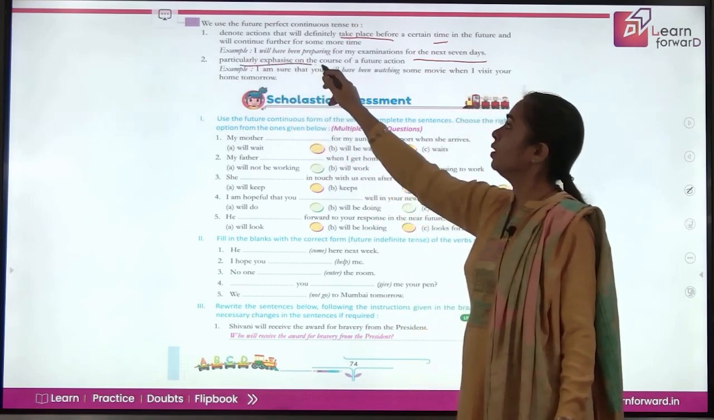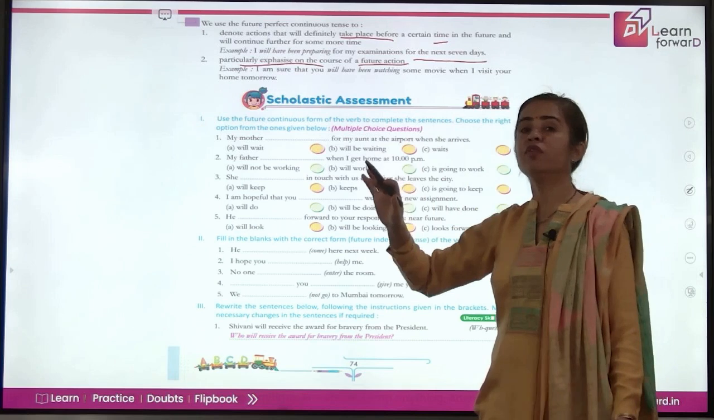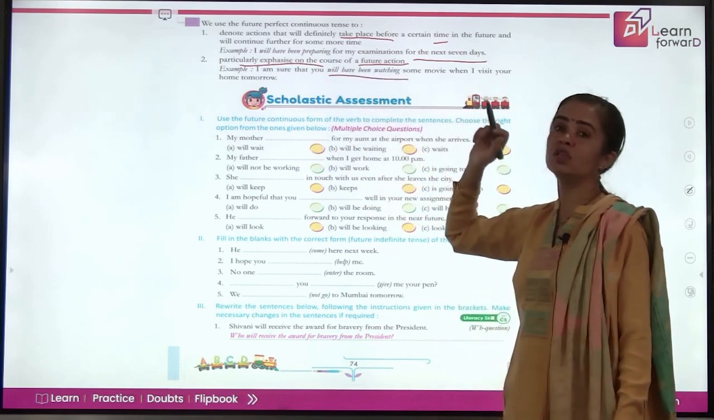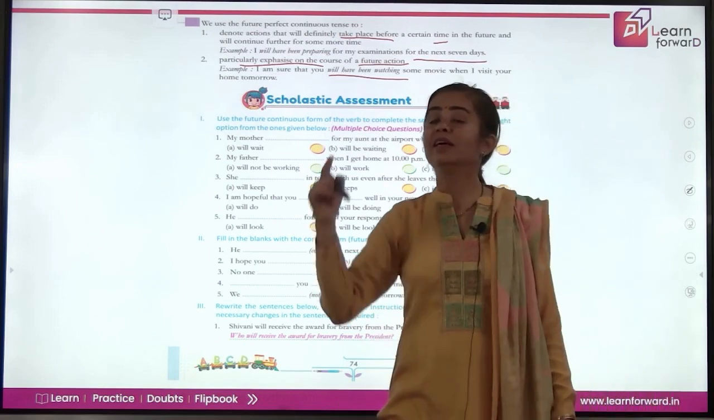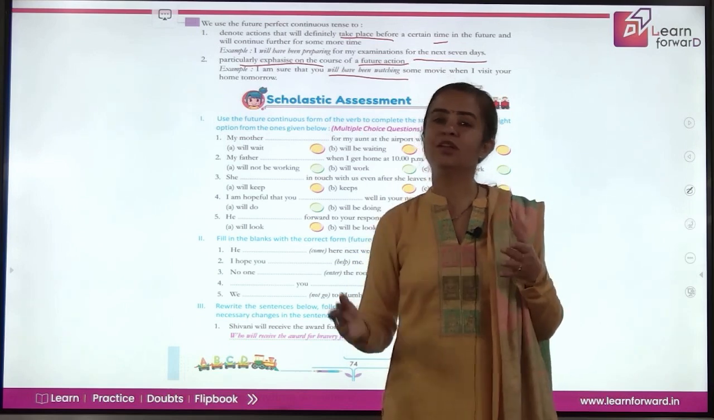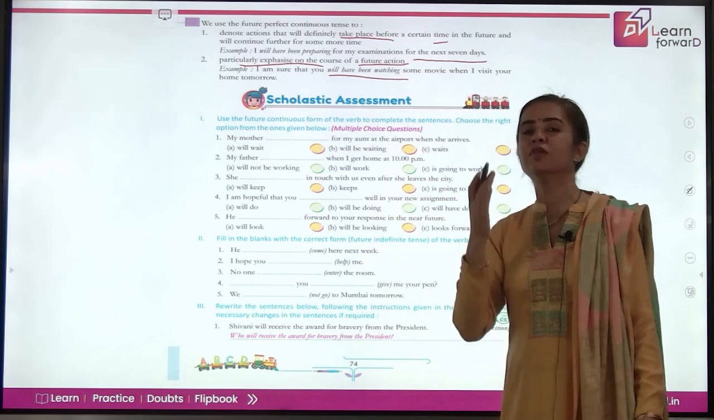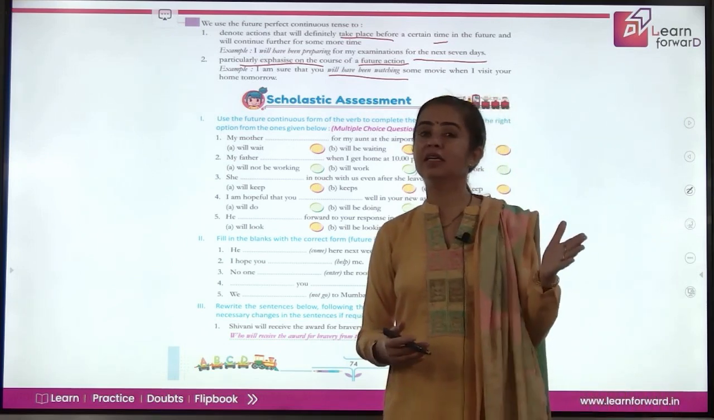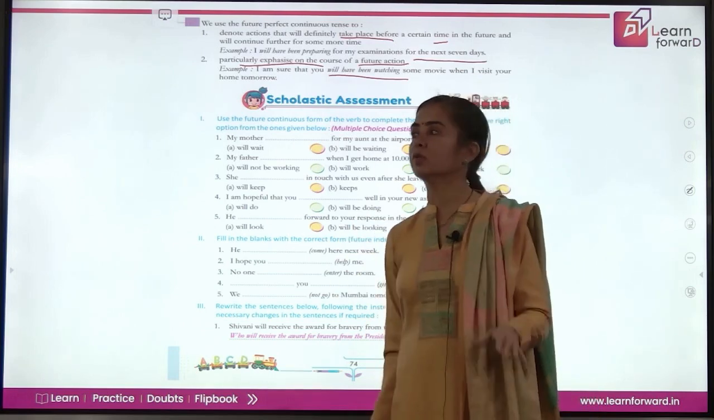Next, it particularly emphasizes the course of a future action. That means how long will it continue. I'm sure that you will have been watching some movie when I visit your home tomorrow. The time when I'll visit you, before that you will have been watching and you'll continue watching it. So that shows the reflection of future perfect continuous tense. Perfect always means an action started earlier than the referred time, and continuous means it will continue.